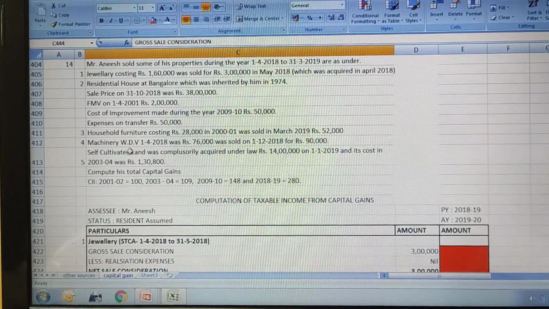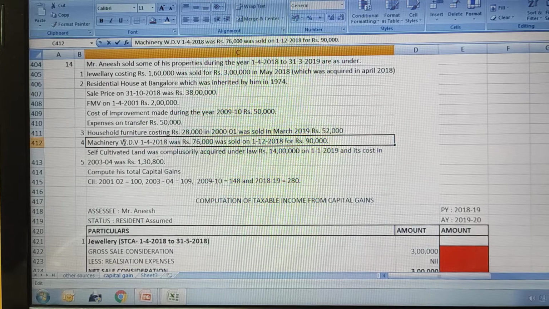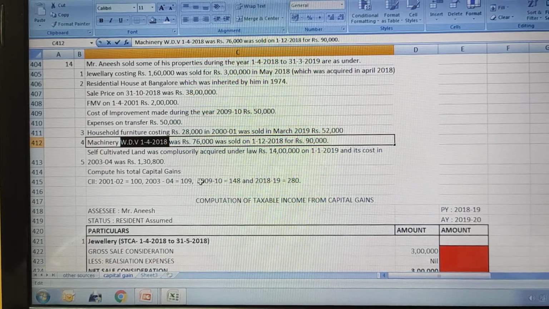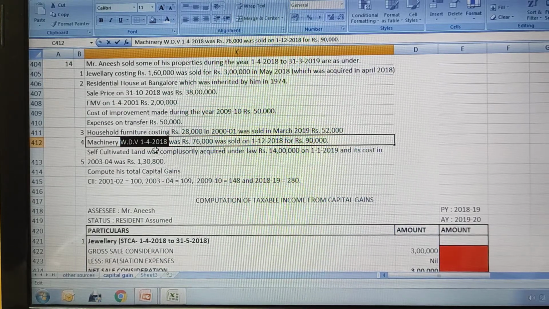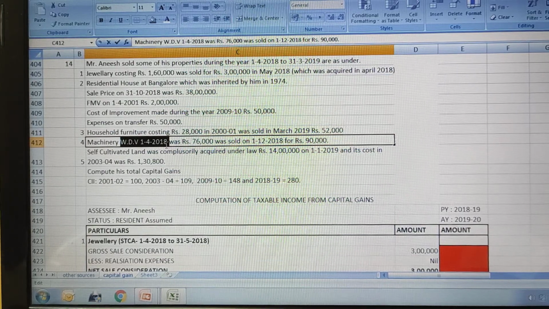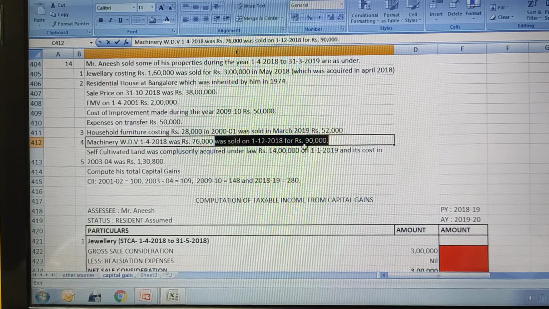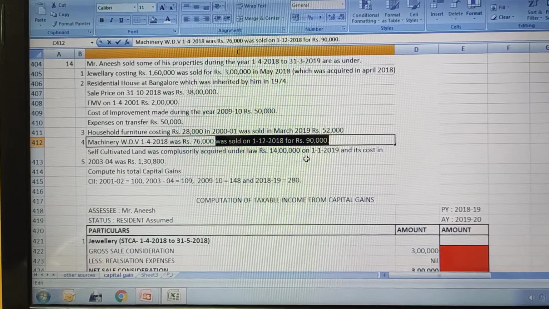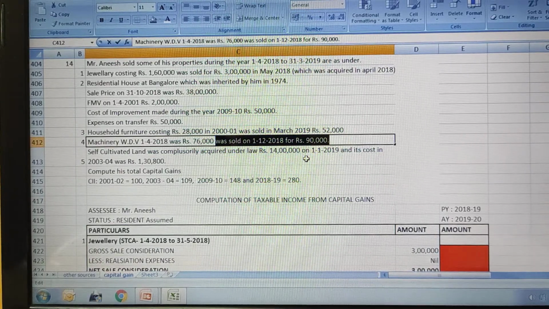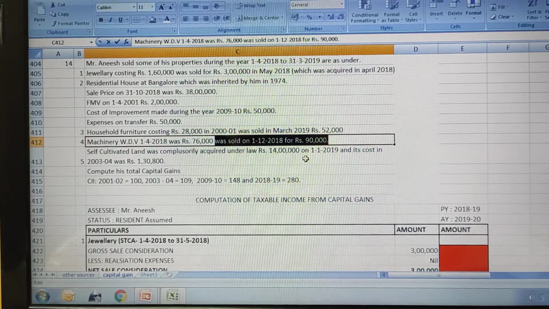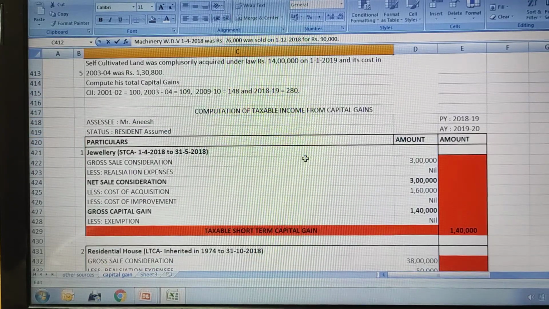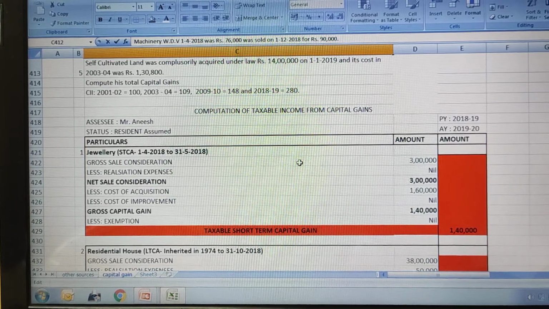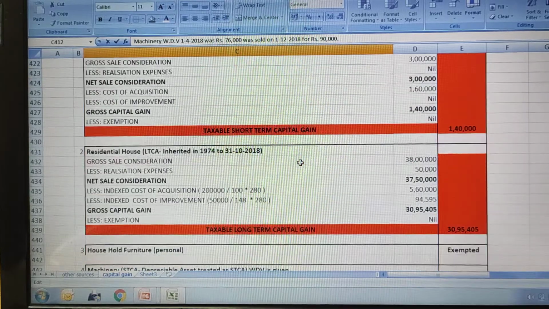Then the fourth asset given is machinery. They have told the written down value, WDV, is 76,000 on 1st April 2018. That is the start of our previous year, and it was sold in December 2018 for 90,000. If you remember, whenever the written down value is given, that asset will be considered in the category of depreciable asset. We have 3 types of assets: financial assets, depreciable assets and other assets. So this comes under depreciable asset.